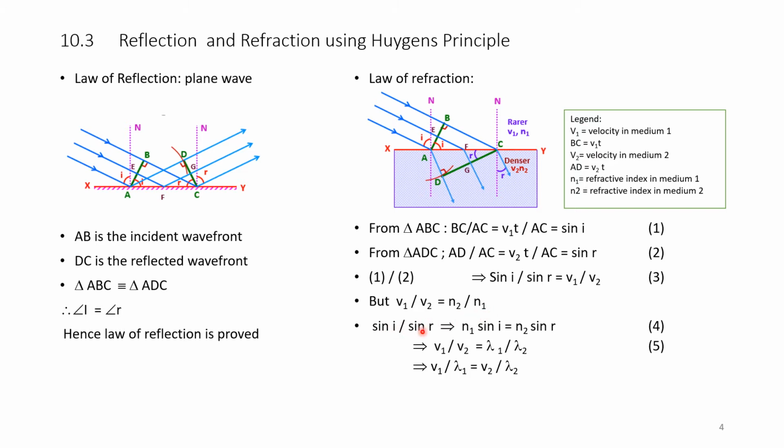Therefore, sin I by sin R is equal to N2 by N1, so N1 sin I equals N2 sin R. Therefore, V1 by V2 is equal to lambda 1 by lambda 2, that is V1 by lambda 1 is equal to V2 by lambda 2. Hence,